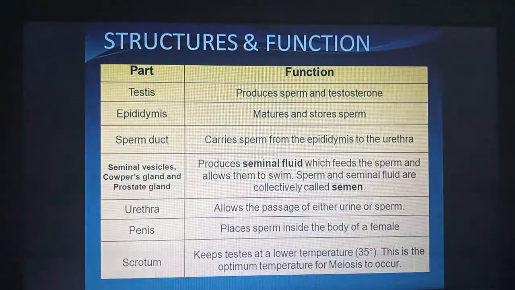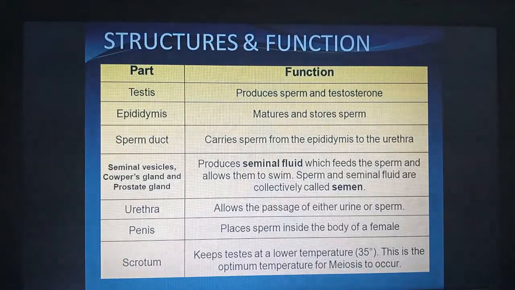Here we have a table for structures and functions of the different parts of the male reproductive system. Testes produce sperms and testosterone. Epididymis matures and stores sperms. Sperm duct carries sperm from the epididymis to the urethra. Seminal vesicle, Cowper's gland and prostate gland produce seminal fluid, which feeds the sperm and allows them to swim. Sperms and seminal fluid are collectively called semen.